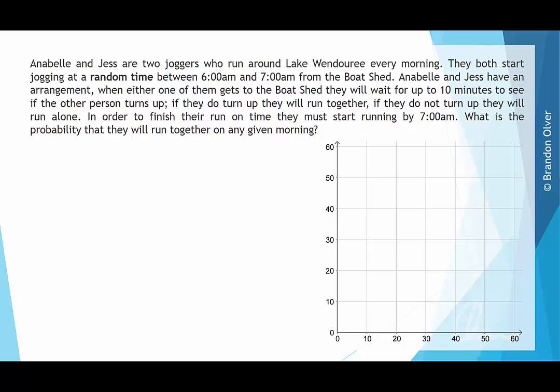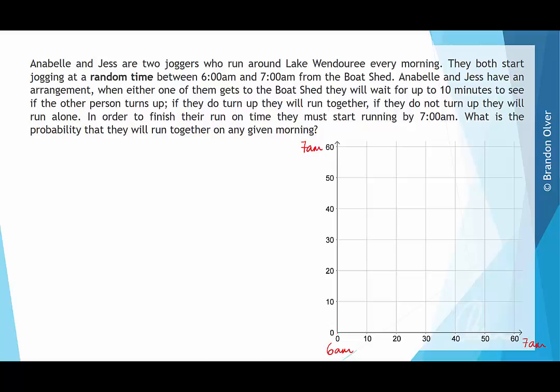So this is the sort of question that's really quite difficult to get your head around at first. But what we're going to do is use area to help solve it. If we take 0 to be 6 a.m. and 60 minutes later to be 7 a.m., they can arrive any time within this. And similarly, if we go on the vertical axis, this can also be 7 a.m.